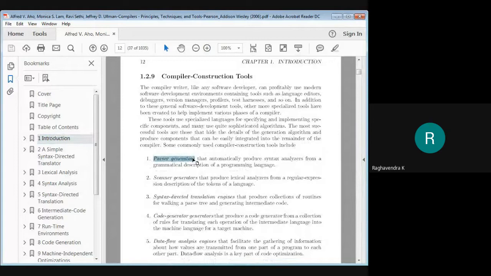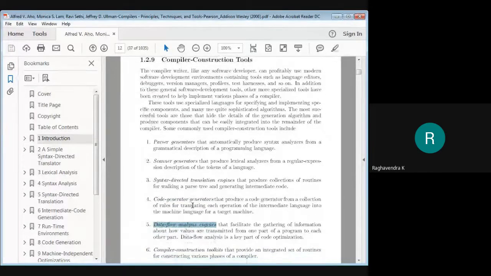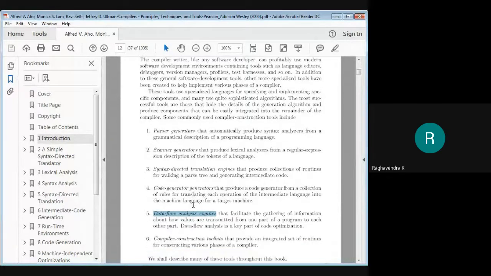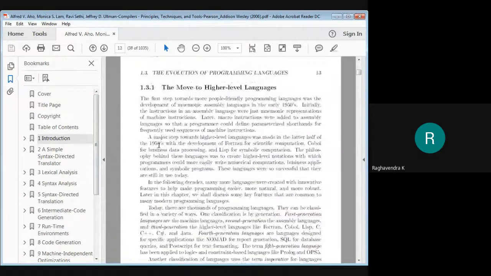So we have parser generator, scanner generator, syntax directed translation engines, and we also have code generator generators and data flow analysis engines. So all of these are specific tools that can be used to develop a particular phase of a compiler. We also have a compiler construction toolkit itself, which will help us to develop all the phases of a compiler in a single integrated environment.